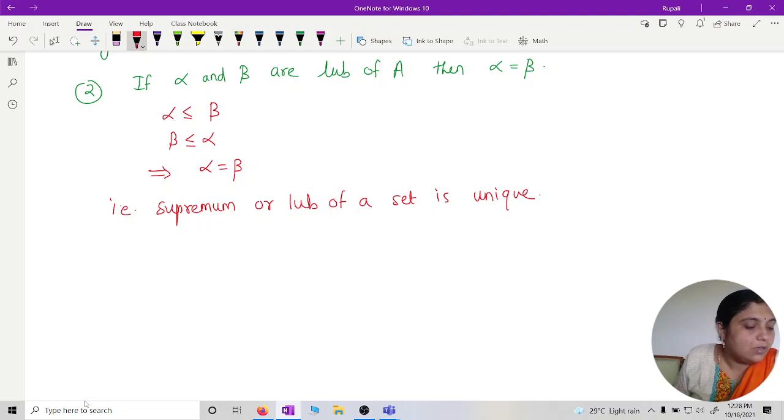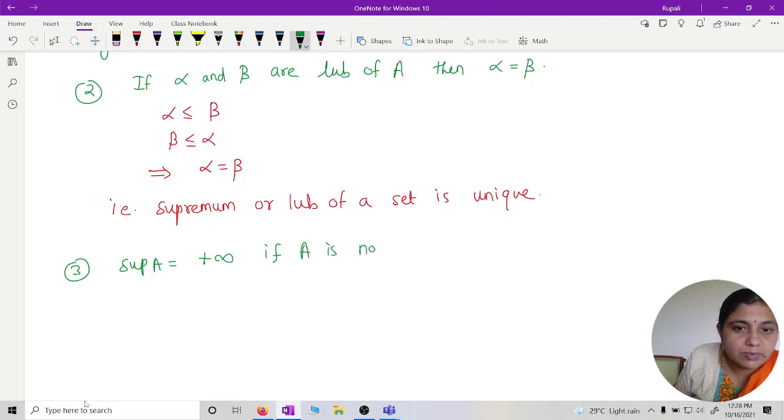So if A is not bounded above, then what can I say about supremum? By convention, the supremum of A is equal to plus infinity if A is not bounded above.